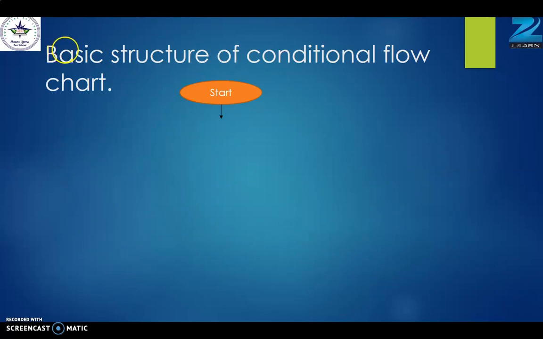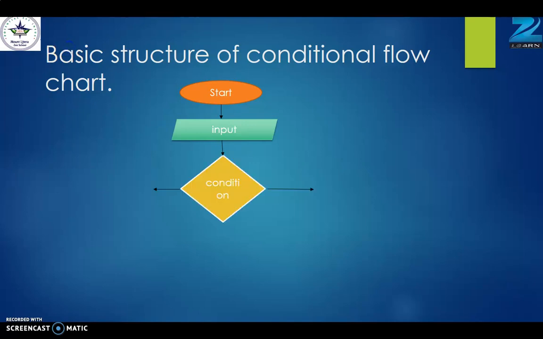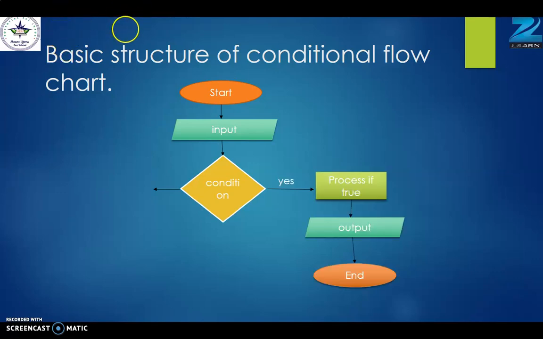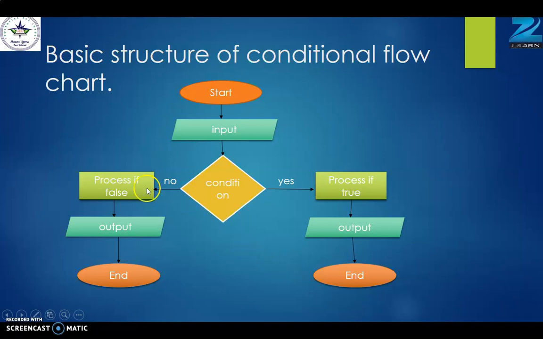Start is represented by an ellipse, then input is represented by a parallelogram, then the condition will be applied. Okay, it will ask some question or put some condition, depending upon the input. If the condition is true, then the yes part will execute and the process of the yes part will be there, and then the output will be accordingly. Then it will end the program. If the condition is false, then the no part will execute, the process if false will be there, and then the output will depend upon the process, and then end the program.